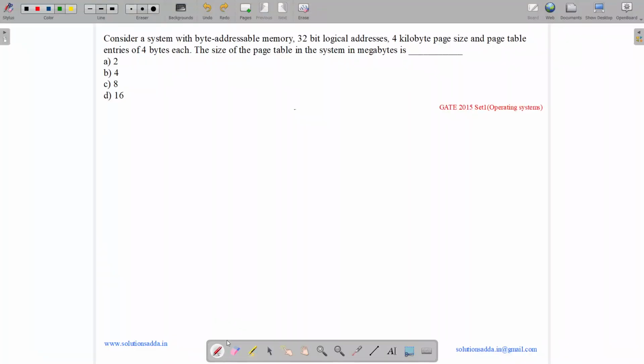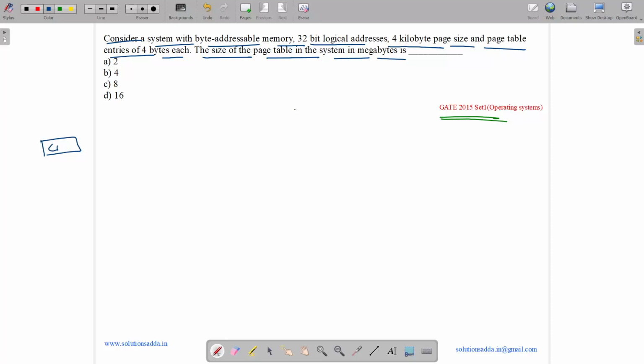This question belongs to operating system subject and was asked in GATE CSE 2015. So the question states, consider a system with byte addressable memory, 32-bit logical address, 4 KB page size, and page table entries of 4 bytes each. The size of page table in the system is in megabytes.